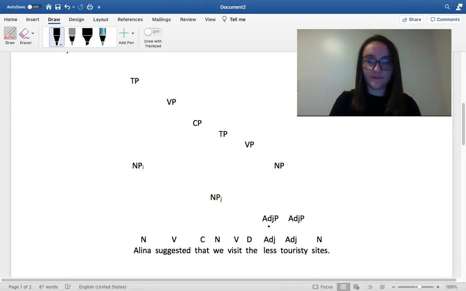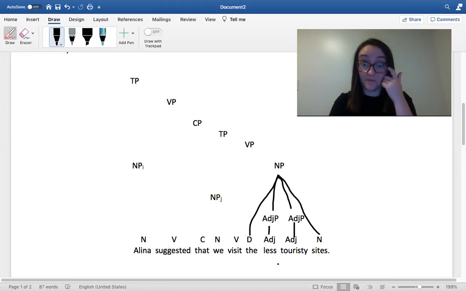So first, I connected the adjectival phrases of less and touristy, and I connected the less touristy sites into one noun phrase,